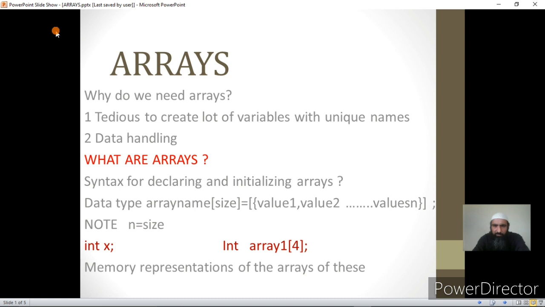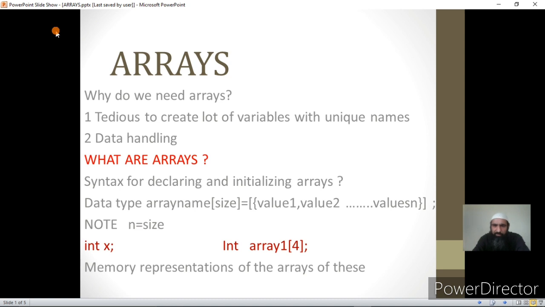Secondly, when accessing the variables, we should remember their names. Therefore, if you want to add or subtract thousands of variables, you have to mention the name of every variable in the arithmetic expression. Therefore, data handling will be cumbersome and tedious when you are having thousands or hundreds of variables. It will make programmers' life very difficult. What is a way out of it?